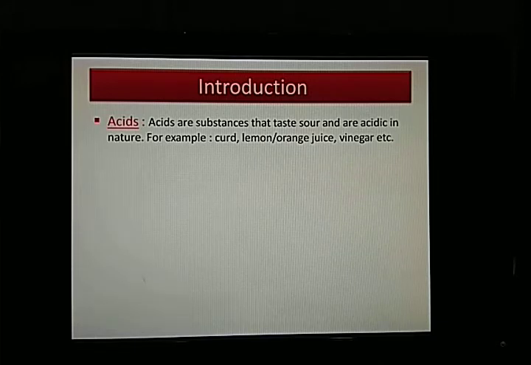Although the acids, bases or salts that we'll be discussing in this chapter are mainly naturally occurring, these naturally occurring acids, bases or salts are not harmful for our body. They are in fact useful for our body. They are not highly concentrated acids.